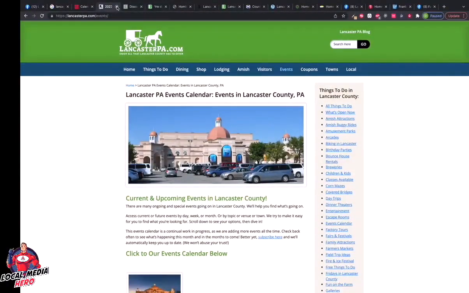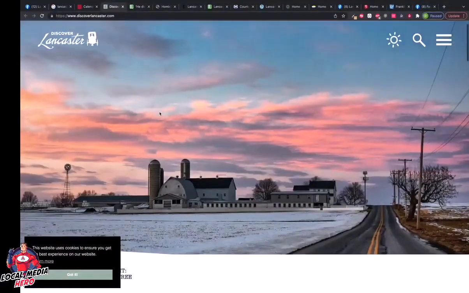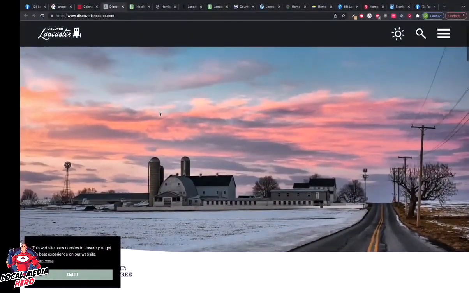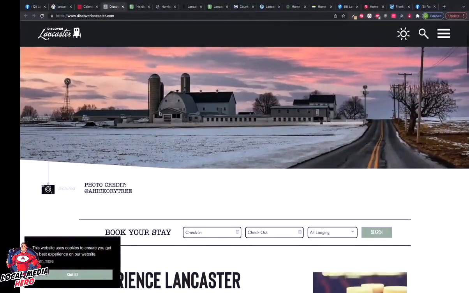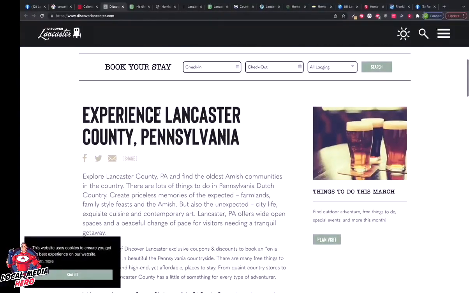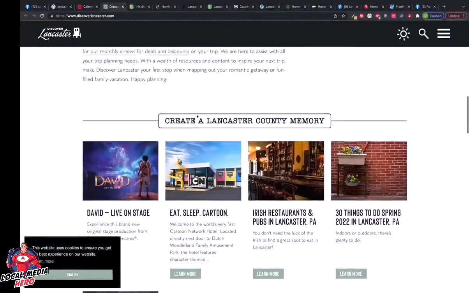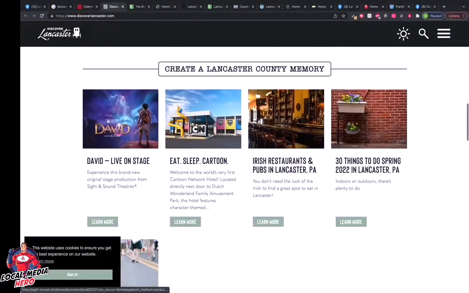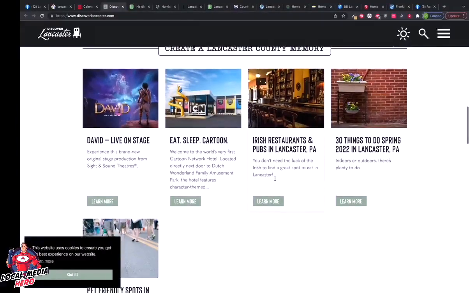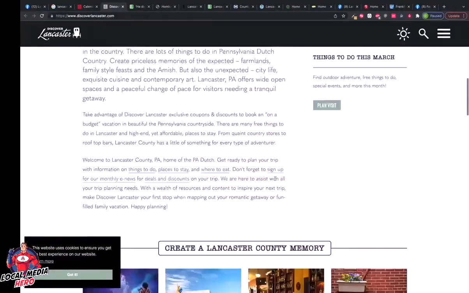So that's that site. Let's come into another one, Discover Lancaster. This is a beautiful image of typical Pennsylvania scenery as well. Experience Lancaster County, Pennsylvania. Check in. This is probably some information about bed and breakfasts and stuff like that. Here is an event, David live on stage. Eat, Sleep, Cartoon. That's pretty interesting. The Cartoon Network. Irish restaurants, perfect for today, which is St. Patrick's Day, at least at the time of this recording. And it goes on and on and on. So that's another resource. Let's move on here.